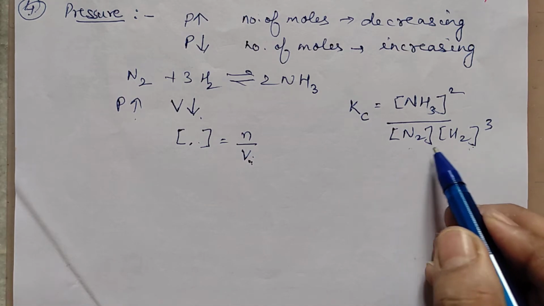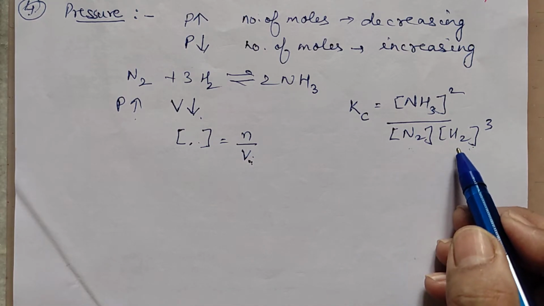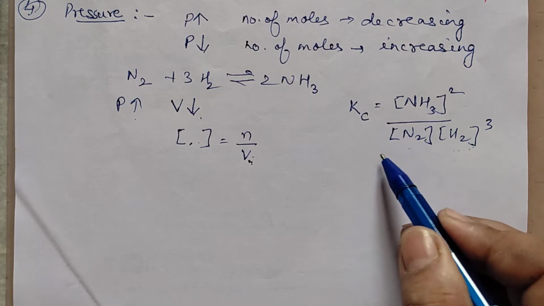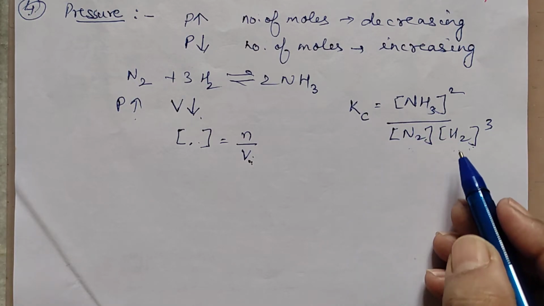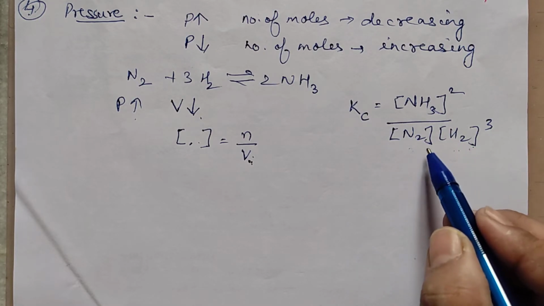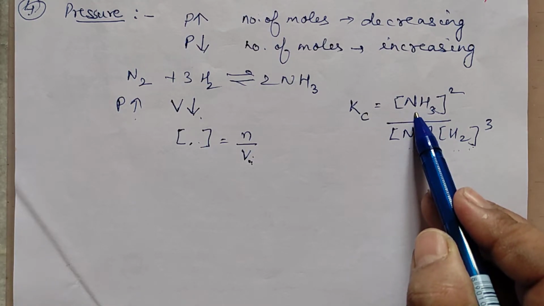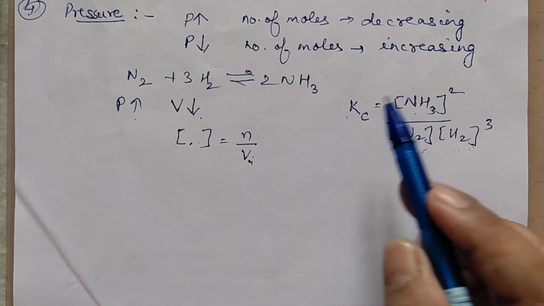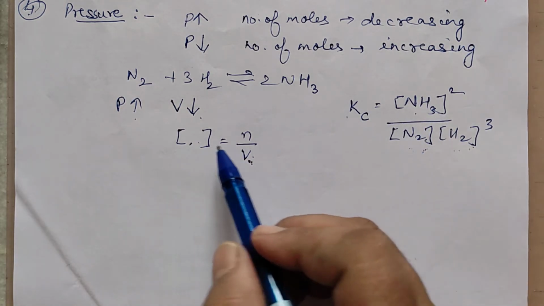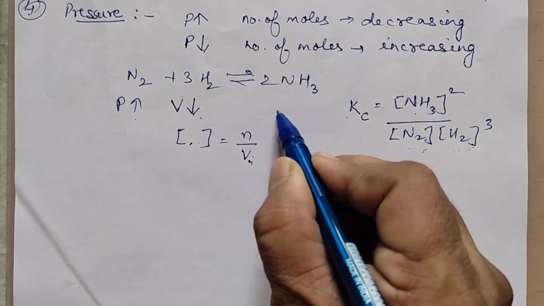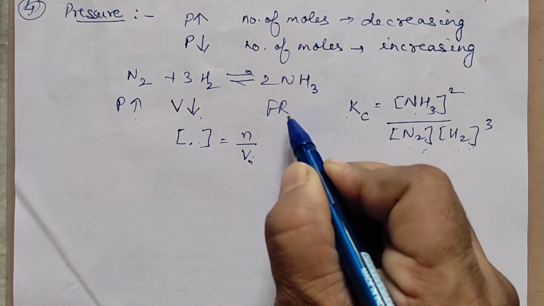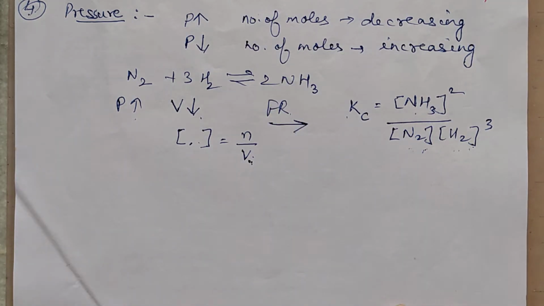When the denominator increases, the numerator also should increase so that the Kc value is kept constant. That means the equilibrium will start moving in the forward direction, which means this will be favored.